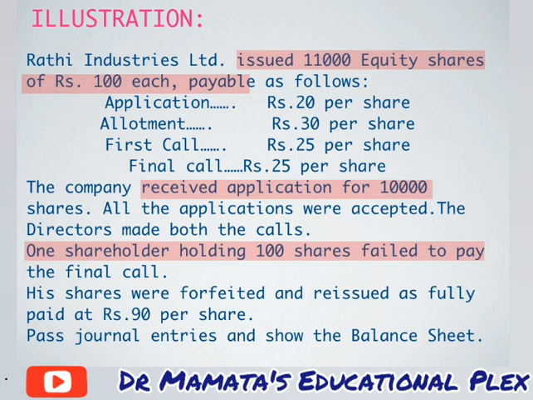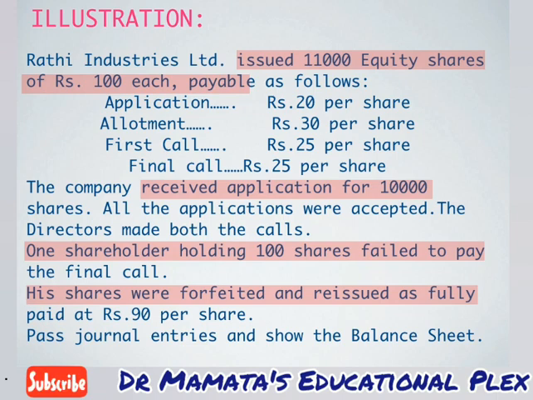Next information given is that these 100 shares have been forfeited and reissued as fully paid. Now these 100 shares which are in arrears are forfeited and we have to reissue these shares as fully paid, but the amount fixed for the reissue is rupees 90. Now students, we can understand that the face value of our share is rupees 100 each, but we are reissuing our shares at rupees 90 per share. It means that we are reissuing our shares at discount. So friends, this is the highlighted information of our problem.